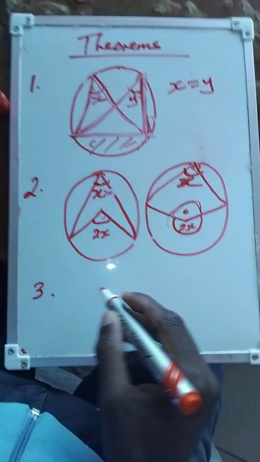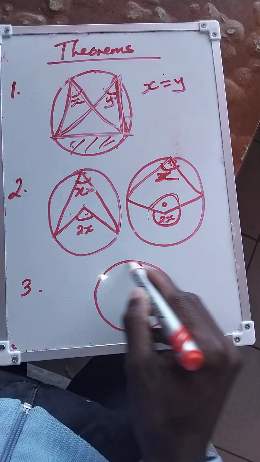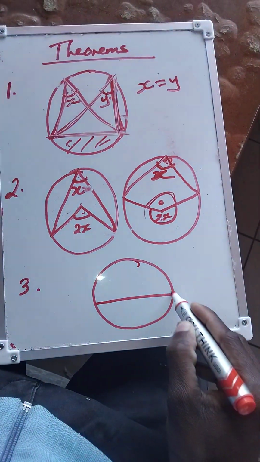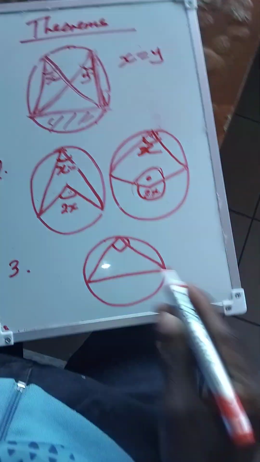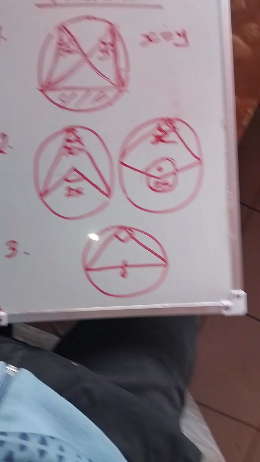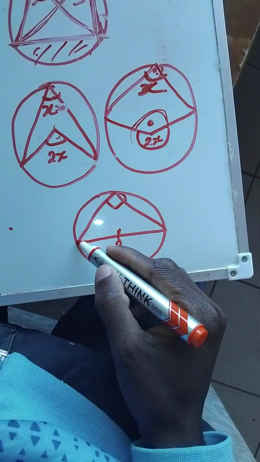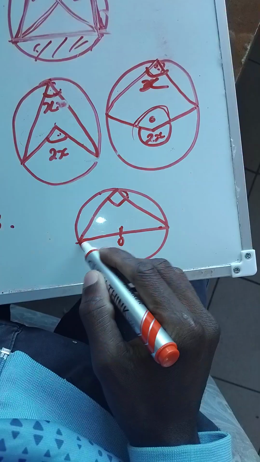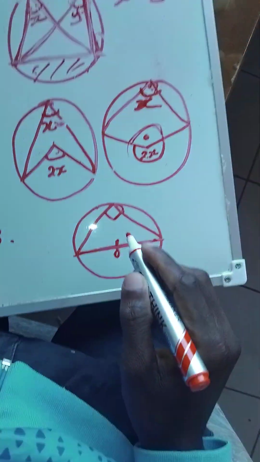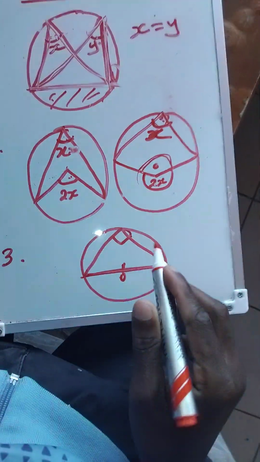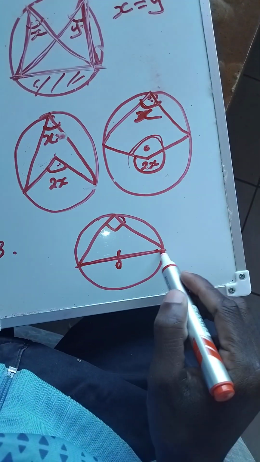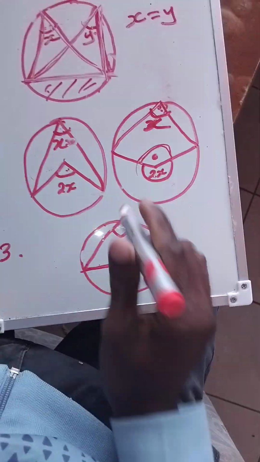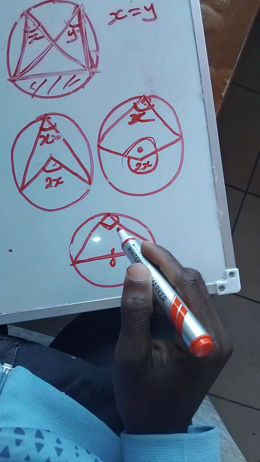Then theorem number 3, a circle, this one and this one. So this is the center. So two lines are over the same diameter. This is the diameter, and both touching at the center, and so two lines are over the same diameter here, touching the circumference, make 90 degrees.